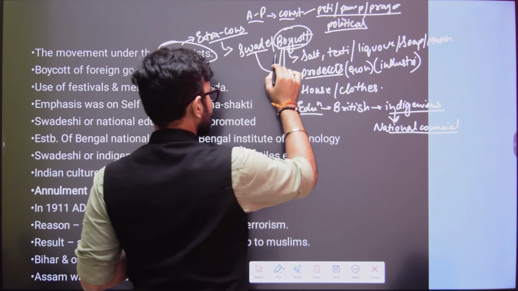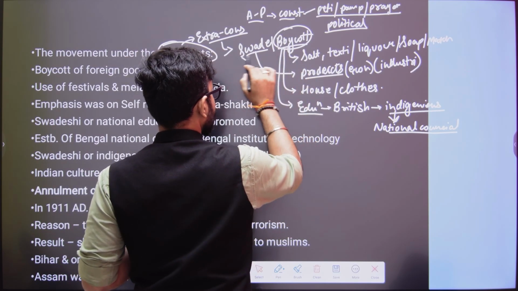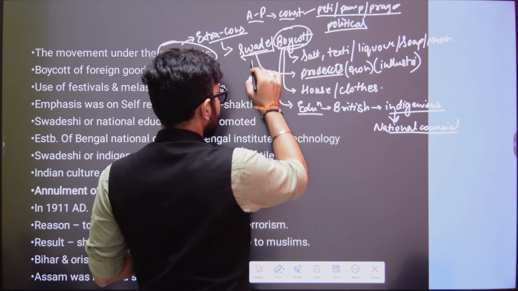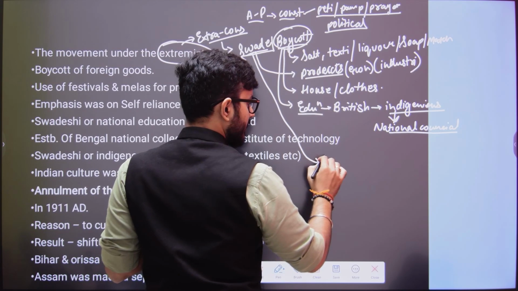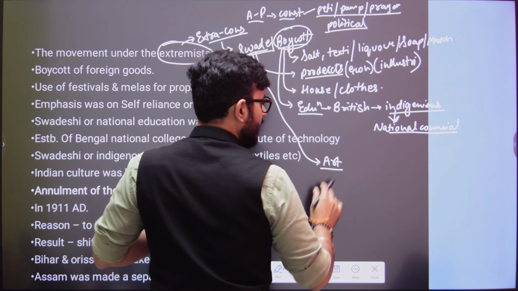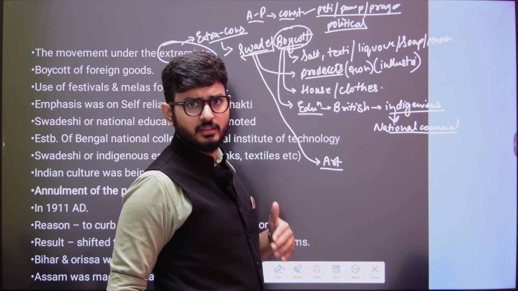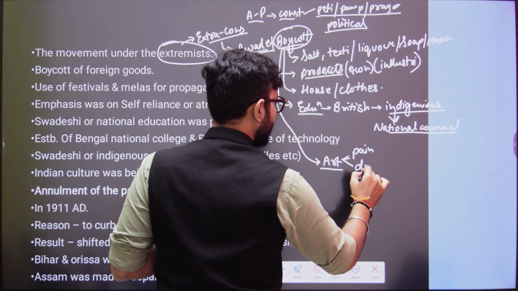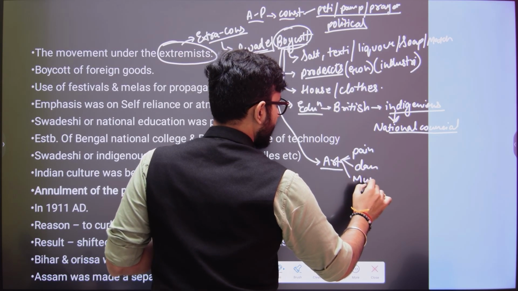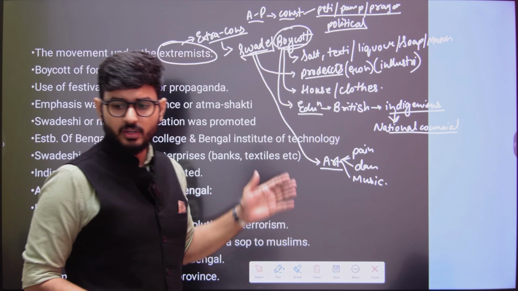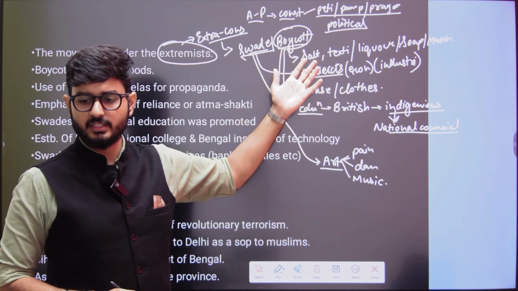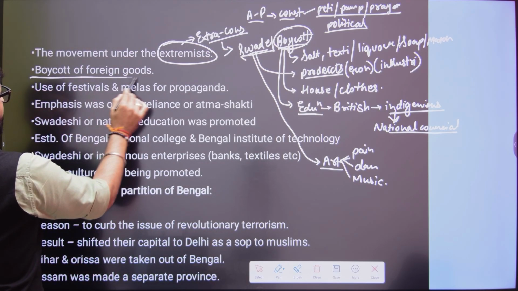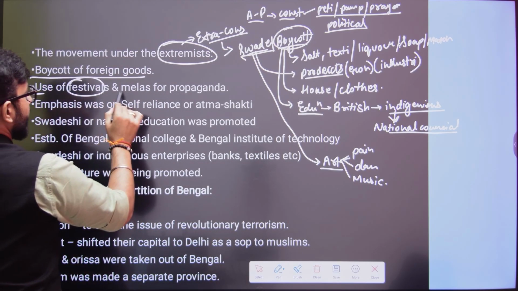Moreover, in the Swadeshi movement, along with the economic aspect, they also promoted Indian art. That means paintings, Indian dances like Bharatnatyam, and Indian music were also promoted. Just look at the diversity that was promoted. So here we see the boycott of foreign goods and the use of festivals and melas for